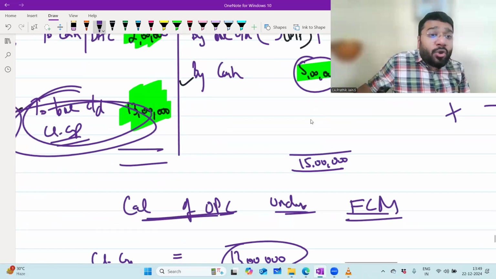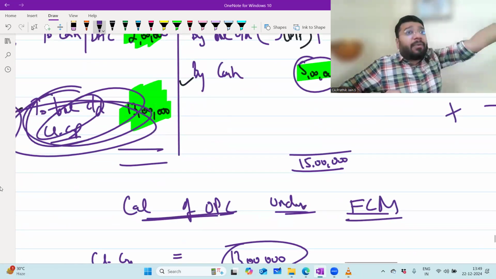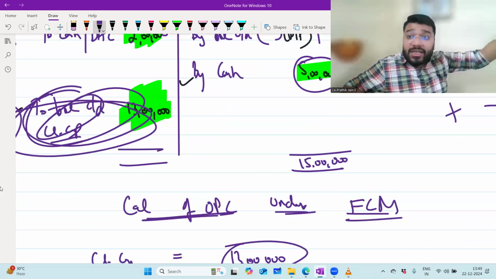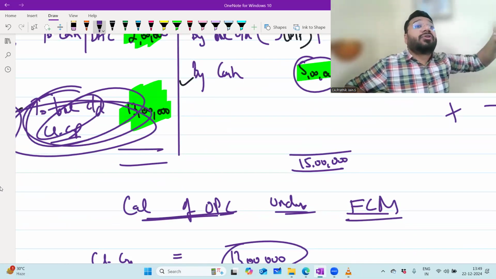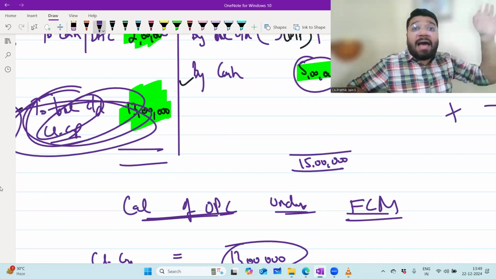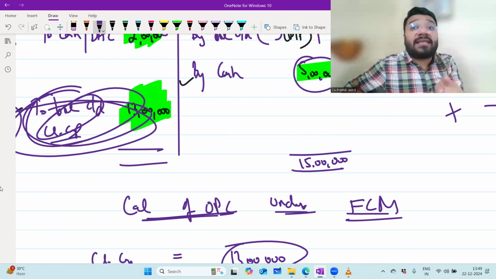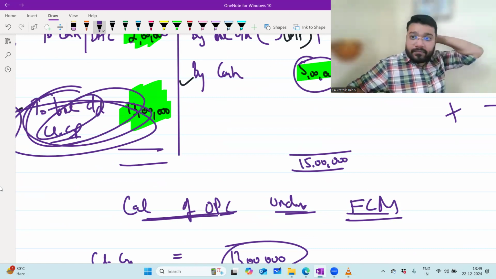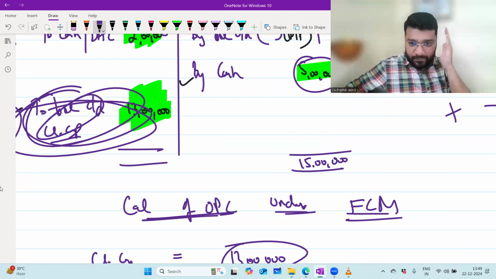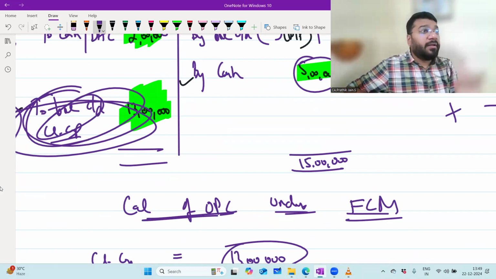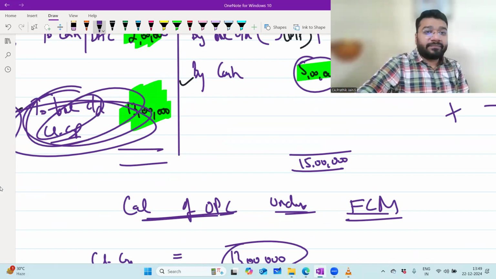To calculate this closing capital, did you take the help of share of profit? No. Did you adjust share of loss? Did you adjust interest on drawings? No. So therefore, while doing the reverse calculation, I will not consider any of those items of the current account under fixed capital method. Tell me, okay or not okay? Okay, sir. Okay. One more twist I'll do here.